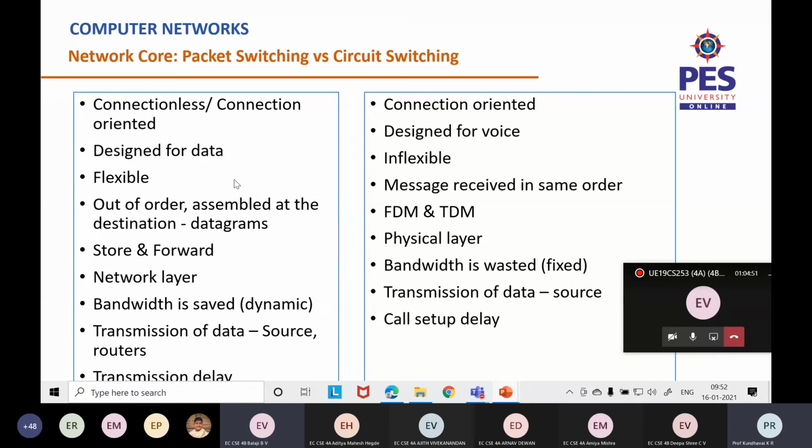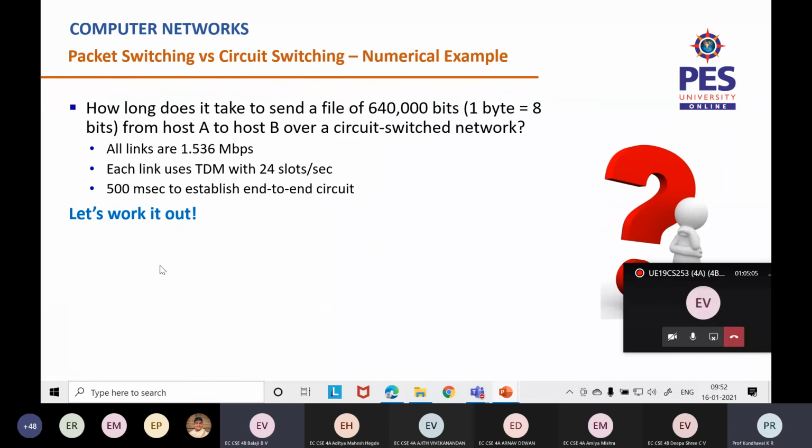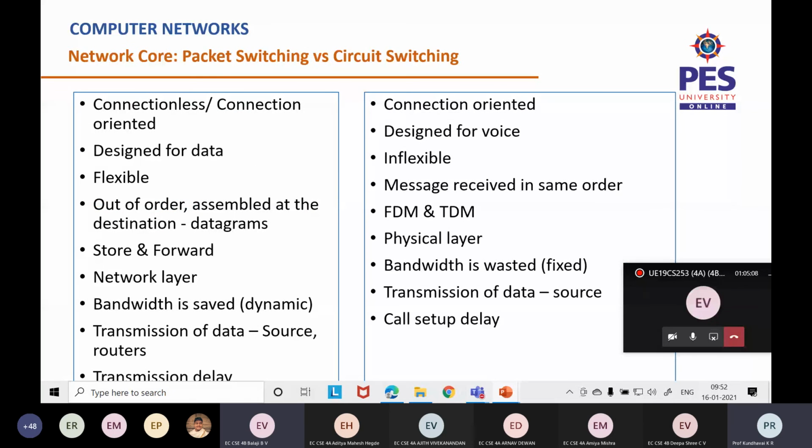Don't worry about these layers and all. Layers we'll be seeing in 2-3 classes. The major work of packet switching happens in the network layer. Just understand that. So the bandwidth is saved here. The transmission of data happens from the source to the destination via the routers, and there's a possibility of transmission delay. Whereas circuit switching is connection oriented.